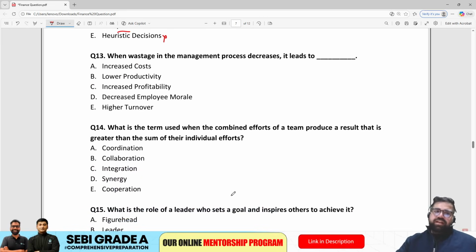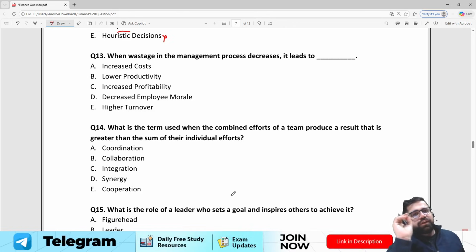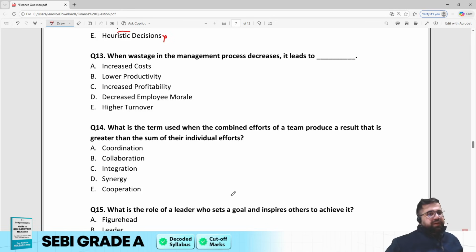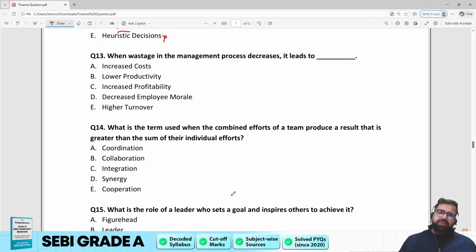Next, question number 13. When wastage in the management process decreases, it leads to what? So when the wastage in the management process is decreasing, what will it lead to? Increase in cost? No, right? Because if you are decreasing your waste, then how it will increase your cost, right? Tell me, lower productivity? Again, no. Increase profitability? Yes.